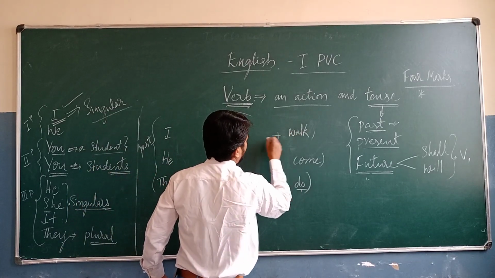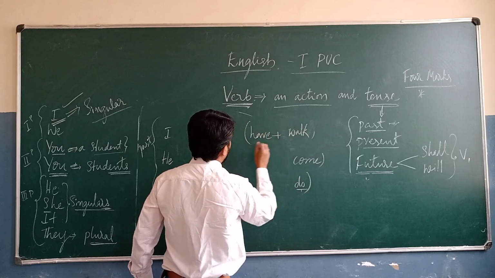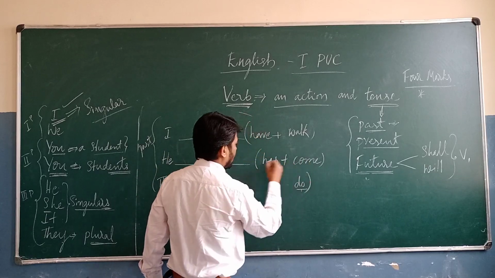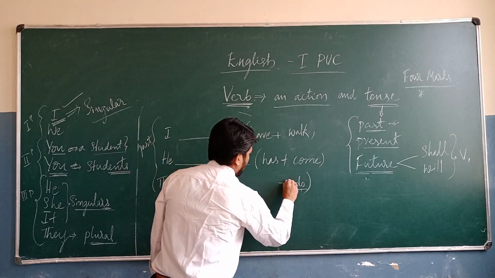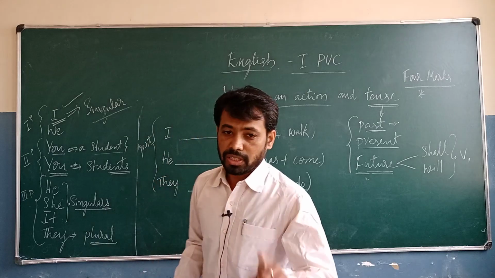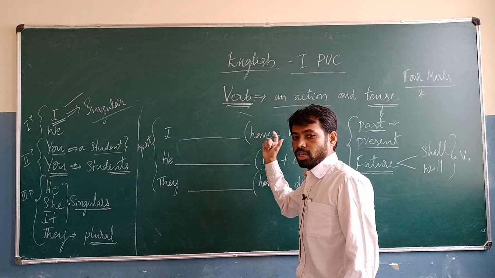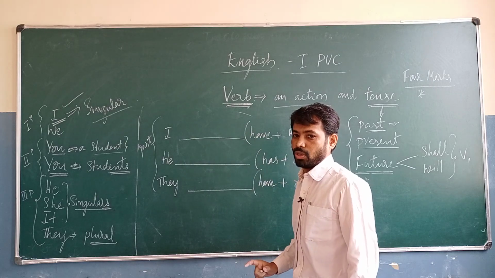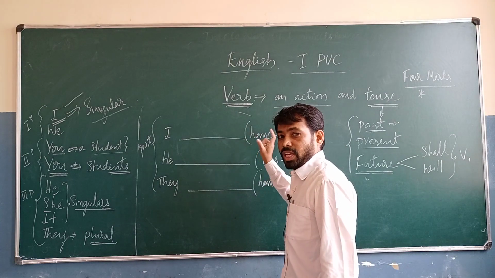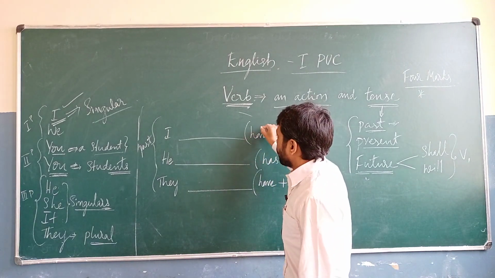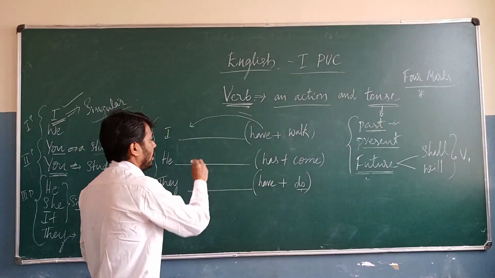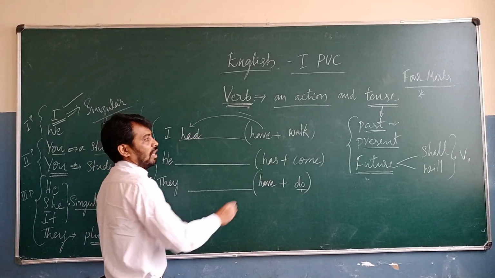So here I am taking walk. Have plus walk. And then again here you have to observe has plus walk. It means come. And then here have plus do. Cut this one. So in the first step, you observe only one verb in the bracket. So that time you have to change that verb into past tense. Okay, so all of you think in the past tense. So there you have to give the importance in the present tense if there is only one verb. But here, in the past tense, you have to change this have into had. What will we write? Have into had. And then walk.